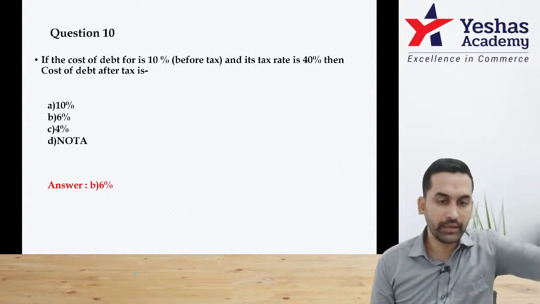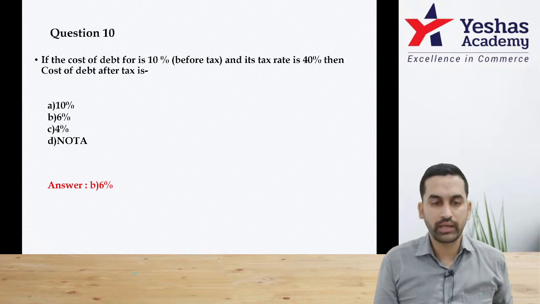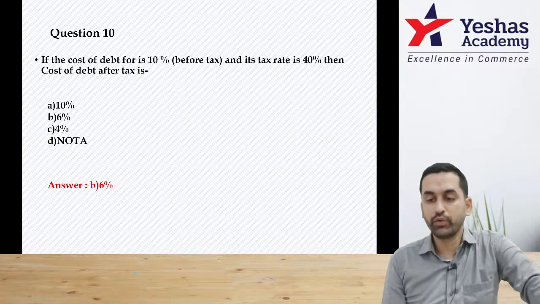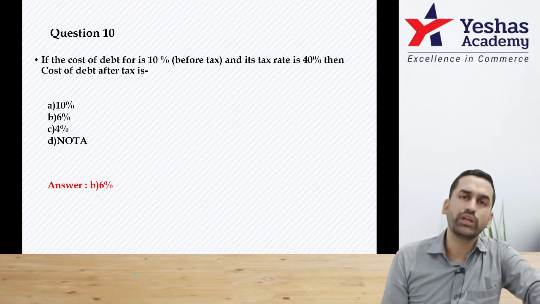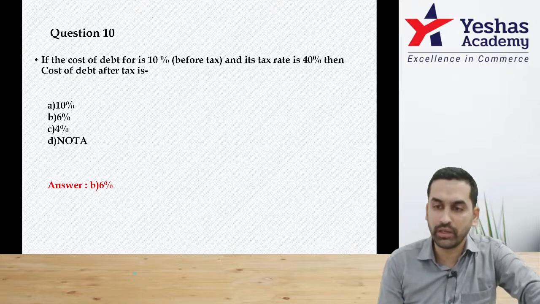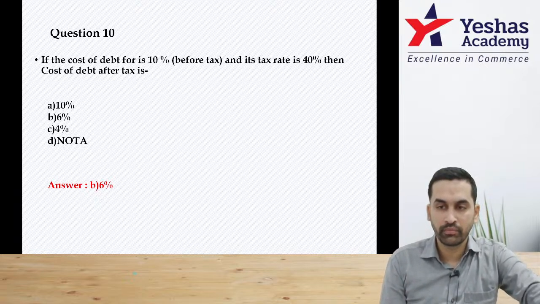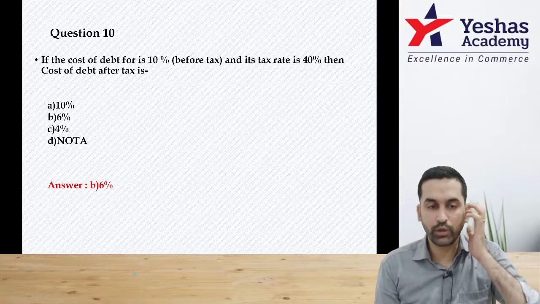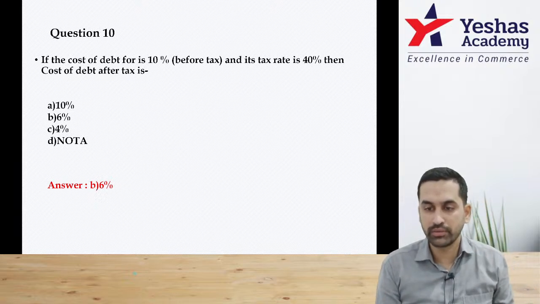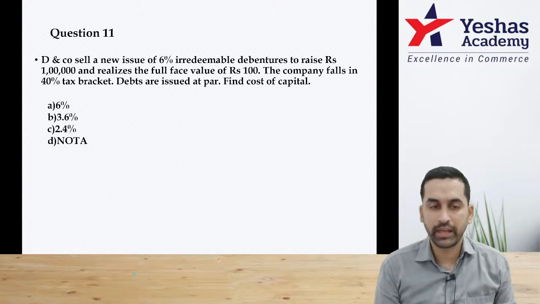So question number 10, correct answer should be 6%. If you are not able to get the answer directly from 10%, you assume debt value is 100 rupee. What happens now? 100 into 10%, 10 rupee. Correct? So 10 rupee into 1 minus T. So 10 rupee into 1 minus 0.4, 10 into 0.6, that will come to 6%. Yeah, let's move on. Question 11, give a try.